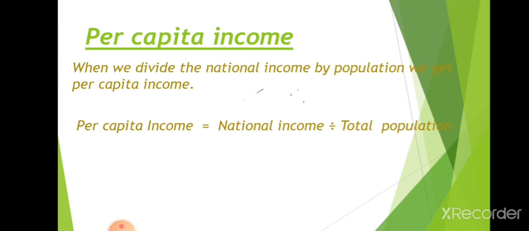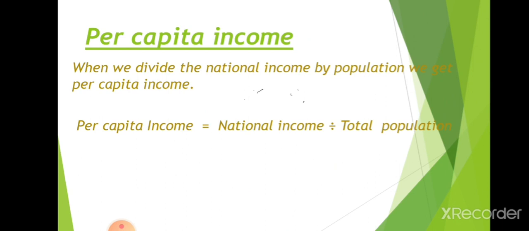Per capita income means the per head income, the individual income of a person. With the number of people in a country, each and every individual gets an income. We divide the national income by the population and get the per capita income, or per head income, of an individual.